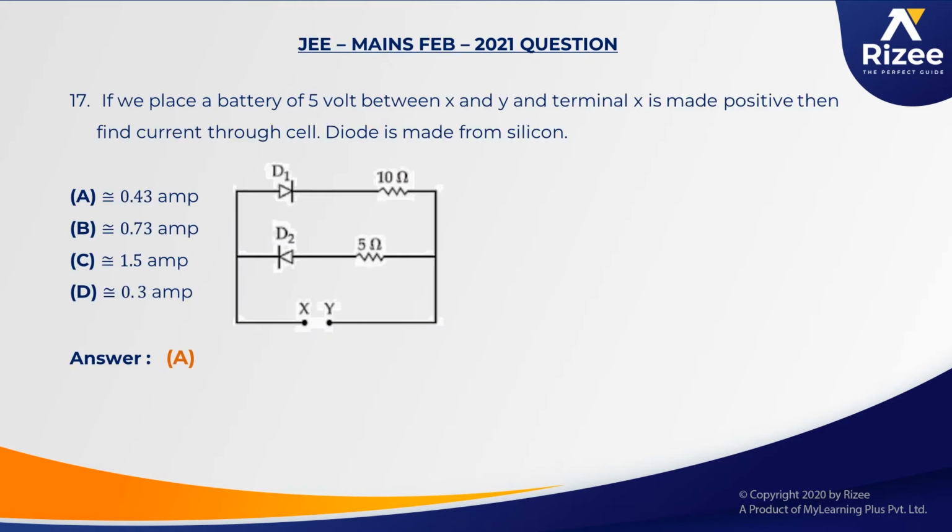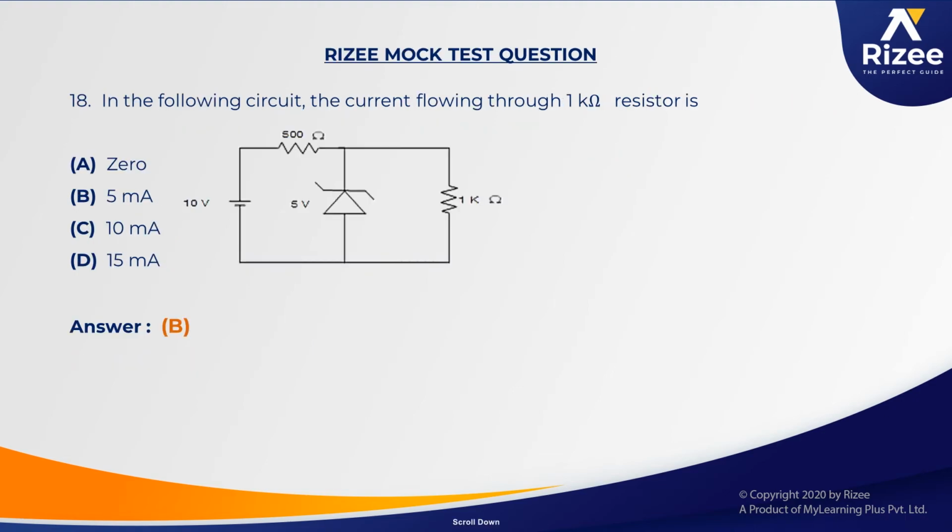Next is another question of the February session, where he has given 5 volts between the X and Y terminals, with the positive connected to the battery. He is asking the current through the cell. Because it's a silicon diode, the potential drop across the silicon will be 0.7 volts, and that needs to be considered here. So same sort of question if you compare here.